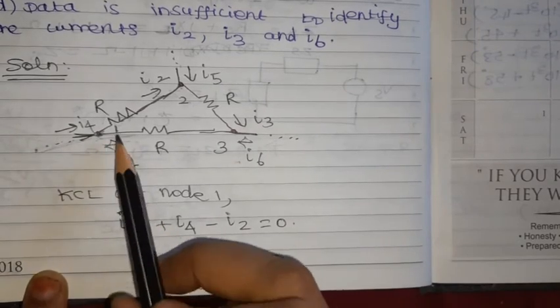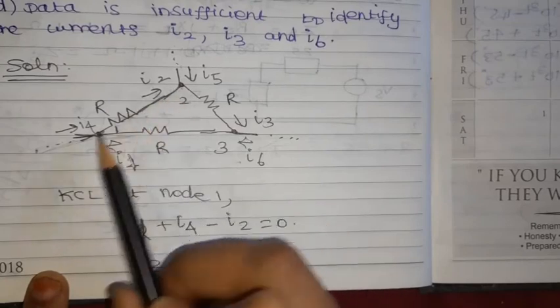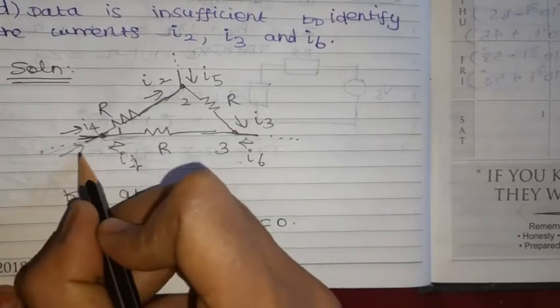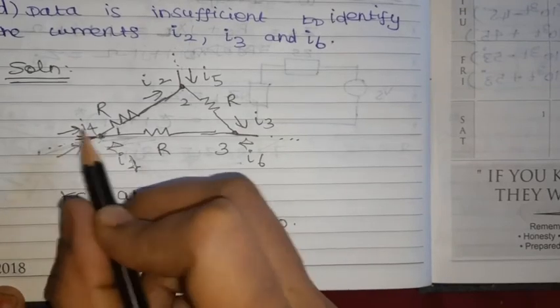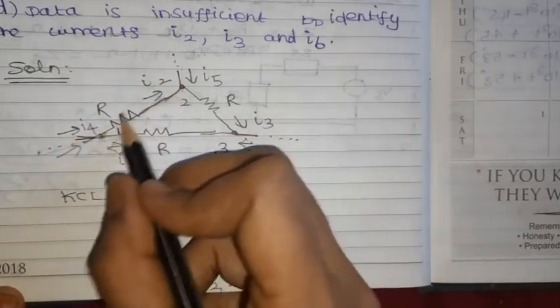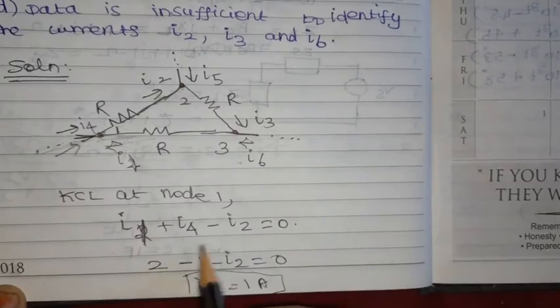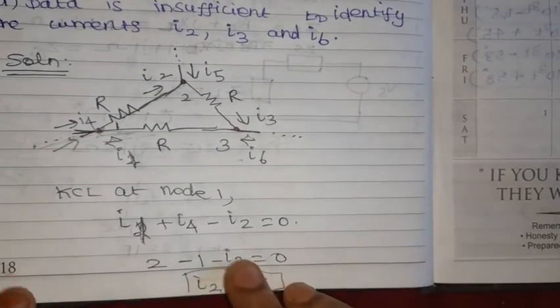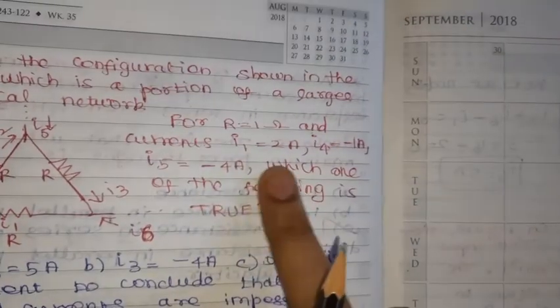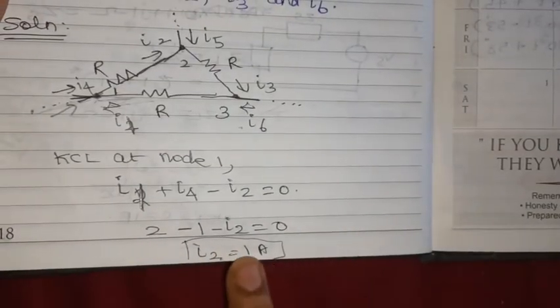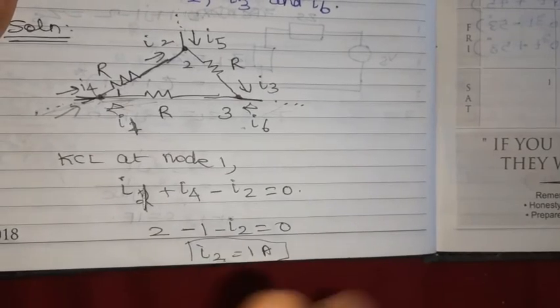What is the outgoing current? From this point it is coming, node 1. So I1 plus I4, outgoing current is minus I2 according to node 1, minus I2 equal to 0. So what values do we know? I1 and I4 values are given: 2 minus 1 minus I2. From that we can find I2 equal to 1 ampere.